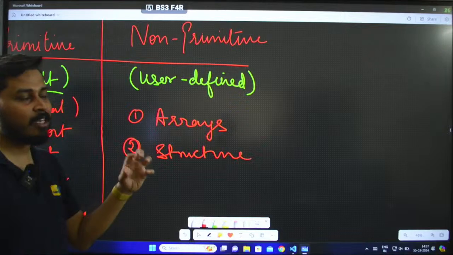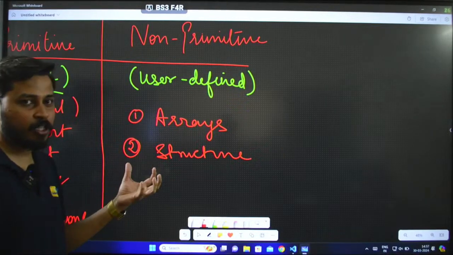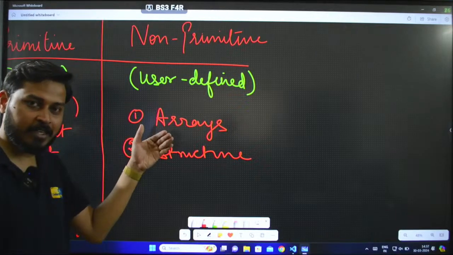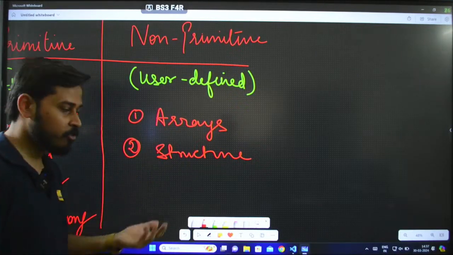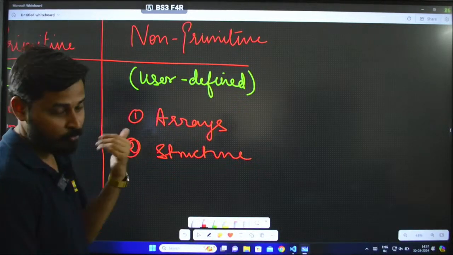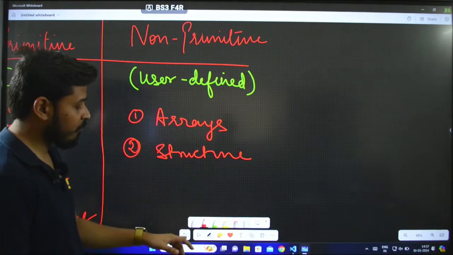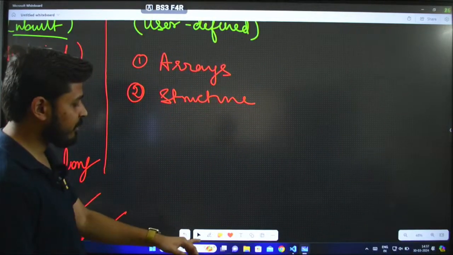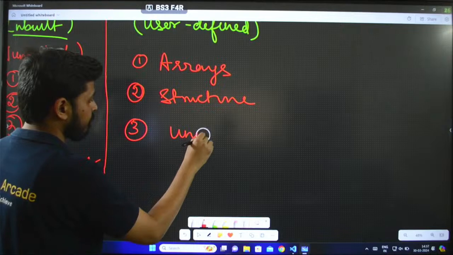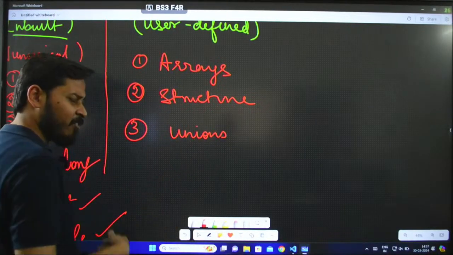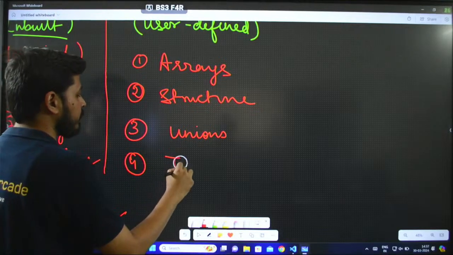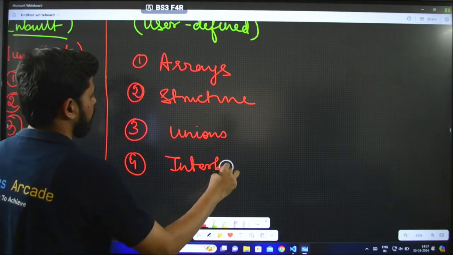That is the reason why I am not writing it in sequential order. Arrays is a type of user defined data type. Then comes your structure, which is also a type of data type. It's not like first array will come and then structure will come. You can write structure first also. We don't know the size of it, and for that reason we are just writing it like that. You have unions, and we have a lot more. If you go with other languages like Java, you have interfaces and so on.